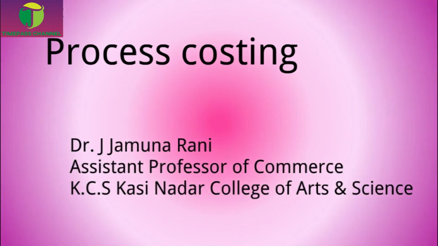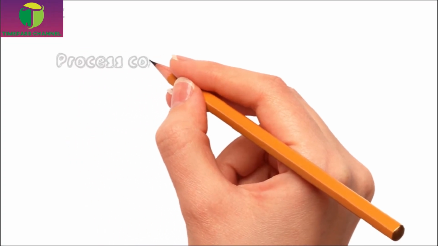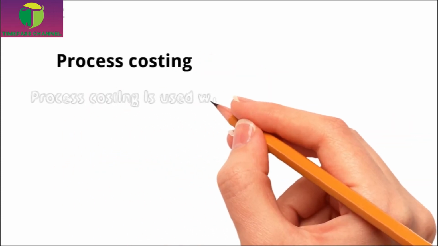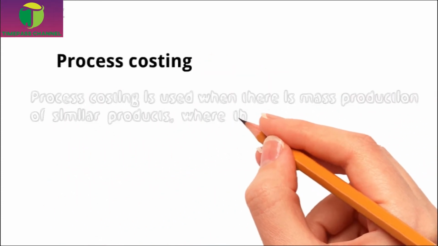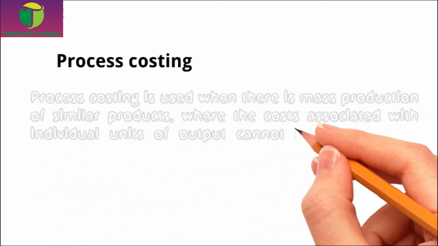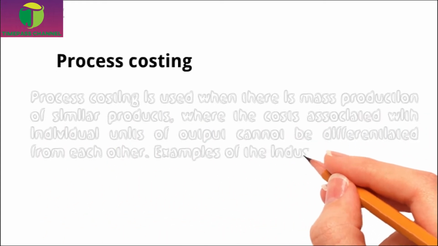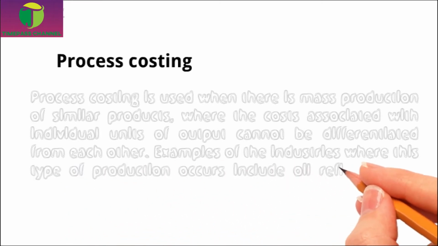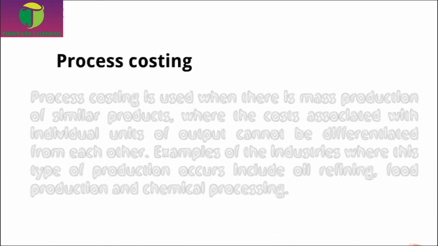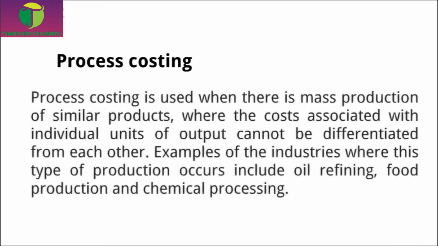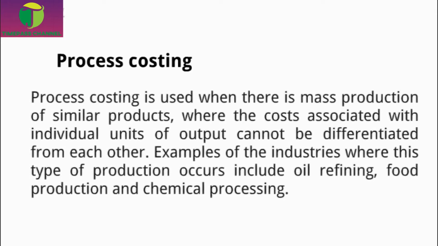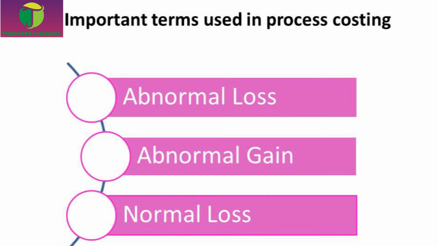In this session, we'll see about process costing. It is used when there is mass production of similar products, and here the cost is ascertained at each stage of production. The industries using process costing are oil refining, food industry, and chemical industry. The terms used in process costing are abnormal loss, abnormal gain, and normal loss. We'll see what these are.